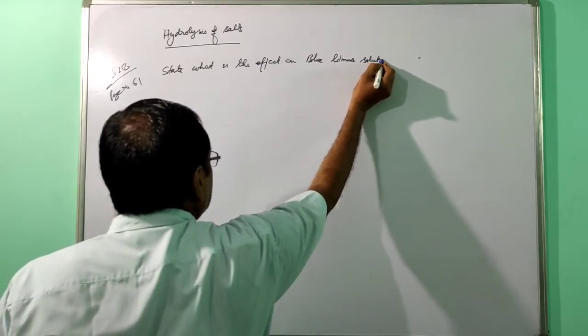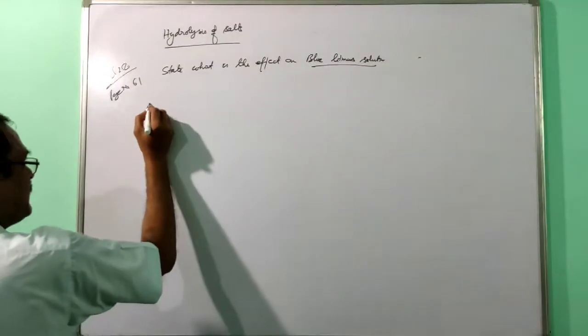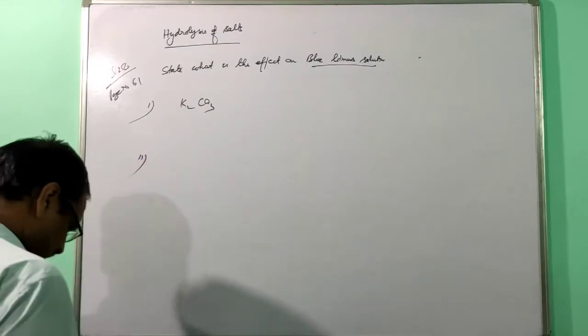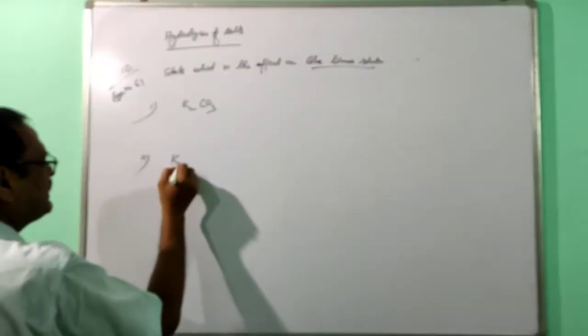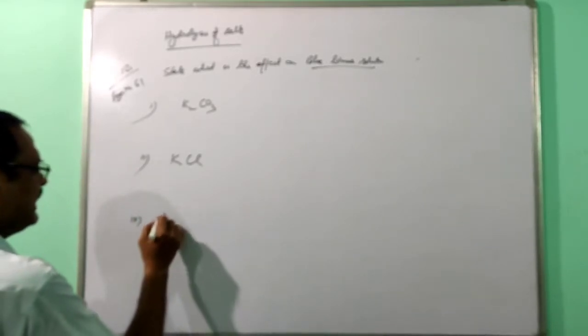Blue litmus solution means it is already in an alkaline medium. The first one given is potassium carbonate, second is potassium chloride, and third is ammonium nitrate.